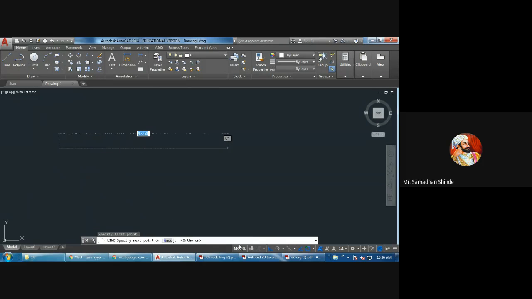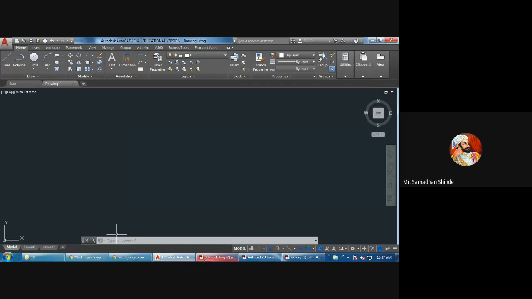One message will come, ortho. Ortho means perpendicular: your line will come either horizontal or vertical. That's why the F8 button is used. The F7 button is used for grid on and off.